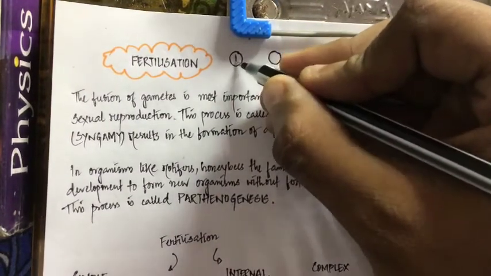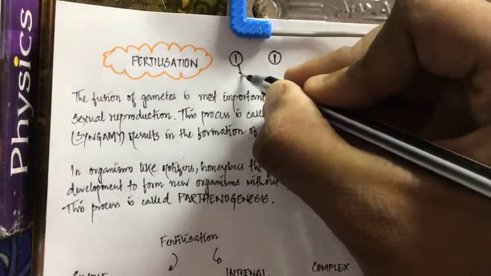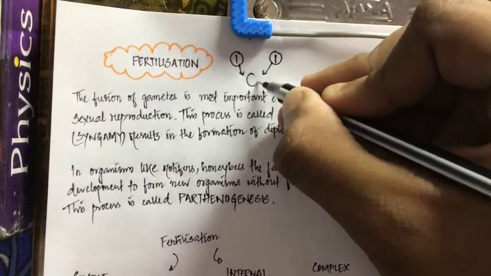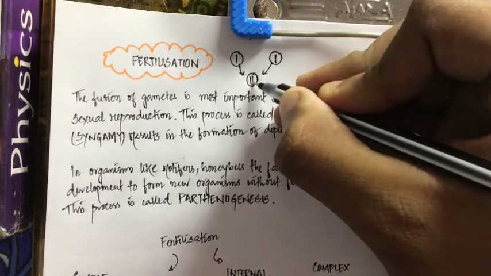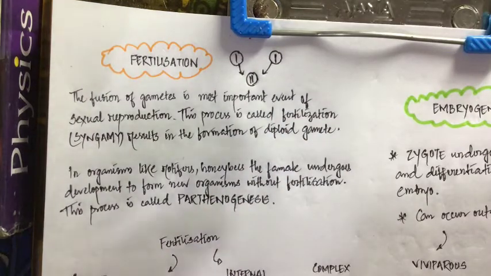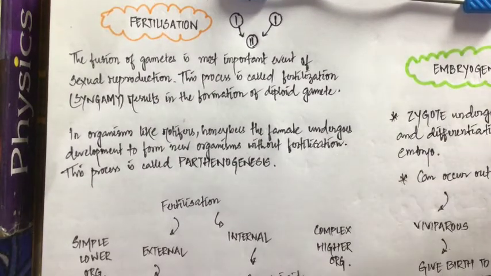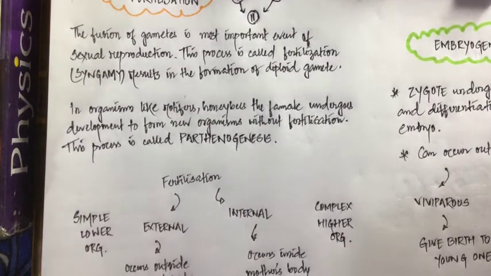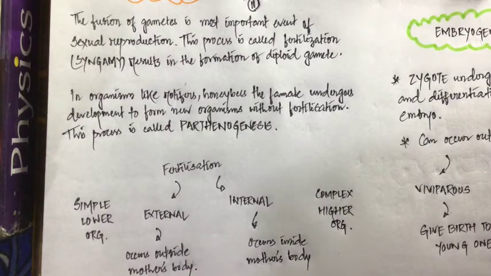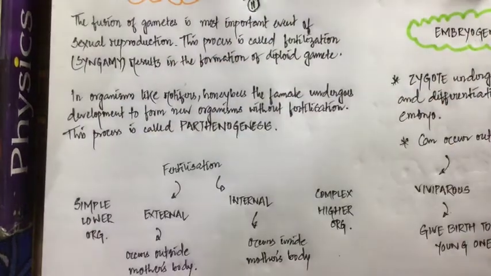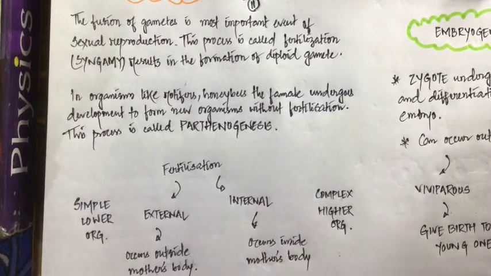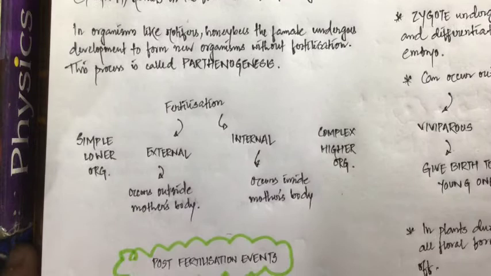Let us suppose this is the male gamete, this is the female gamete. Now they will fuse with each other to form a complete cell which contains a set of chromosomes, right? So this particular event is called fertilization. So what is fertilization? It is the fusion of the male gamete and the female gamete to form a single complete cell. Now another term for this fertilization is syngamy. We call fertilization by another name, and the name is syngamy. Clear?